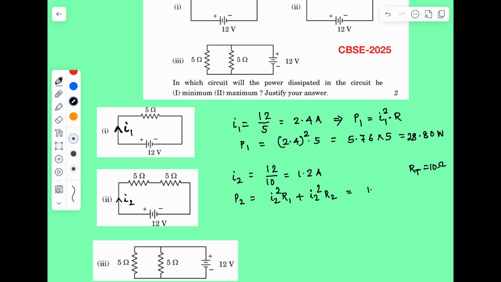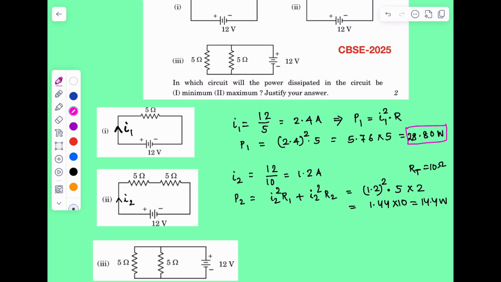So P2 will be equal to 1.2 square into 5 plus 1.2 square into 5, that is multiplied by 2, that is equal to 1.44 into 10, that is equal to 14.4 watt. First case we got 28.8 watt. Second case we got 14.4 watt.